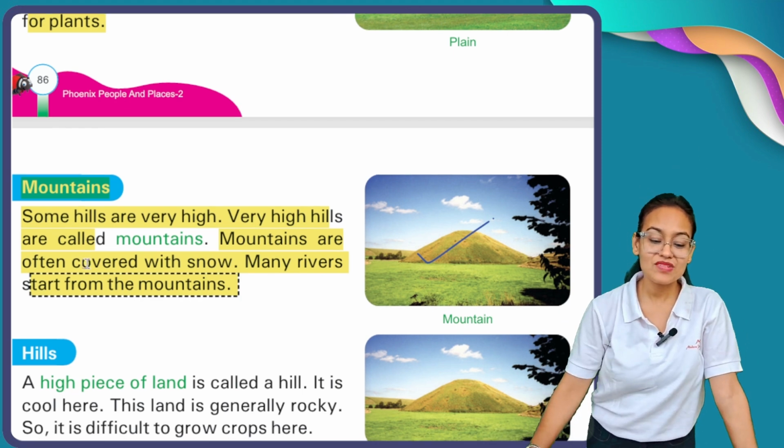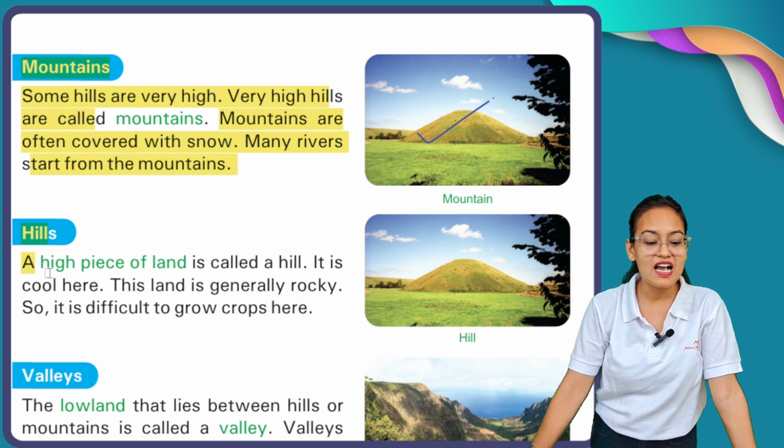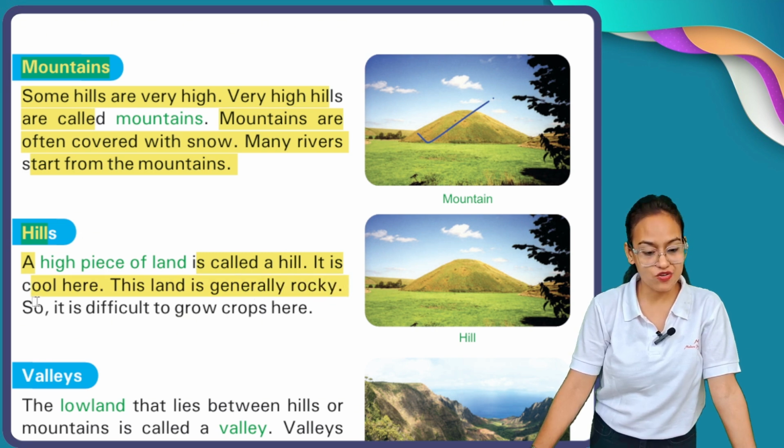After mountains we find another landform feature, that is hills. Now what is the meaning of hill? A high piece of land is called a hill. It is cool there. This land is generally rocky, so it is difficult to grow crops here.